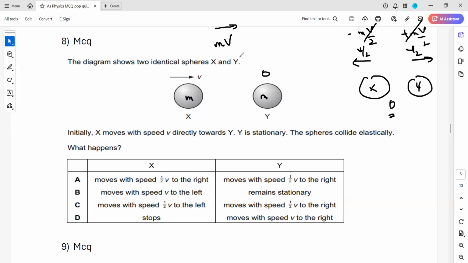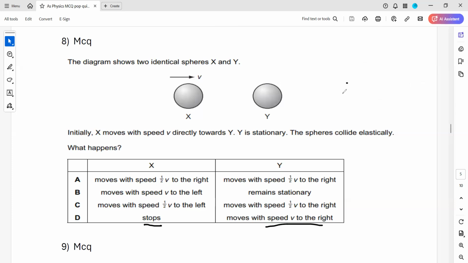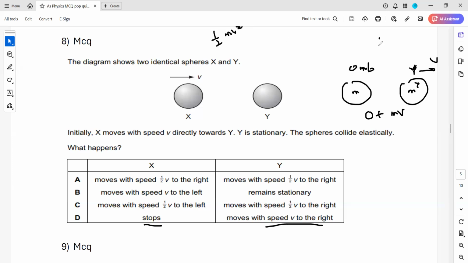When we check the last option, x is stopped and y moves towards the right. So x has stopped, x is not moving, and y is moving towards the right hand side with a velocity v. So momentum will be conserved, because momentum will be 0 plus mv, and the kinetic energy will be half mv square, and the kinetic energy will be half mv square. So it means both momentum and kinetic energy are conserved. That's why option D should be the right answer. Is it clear, this one?